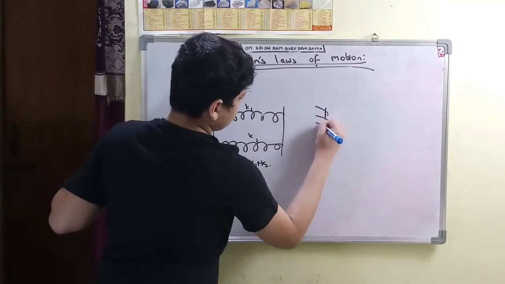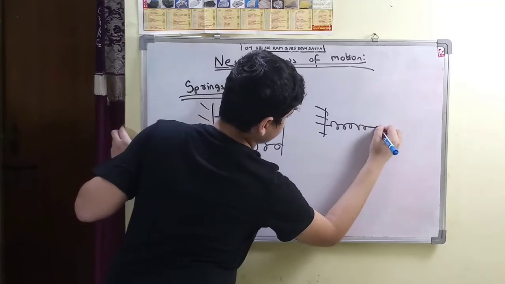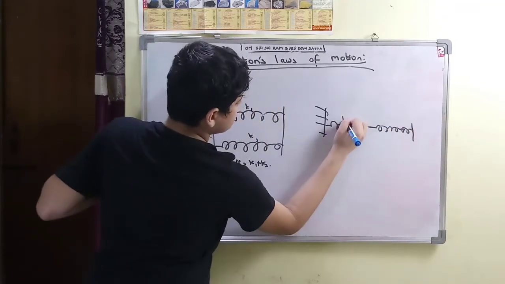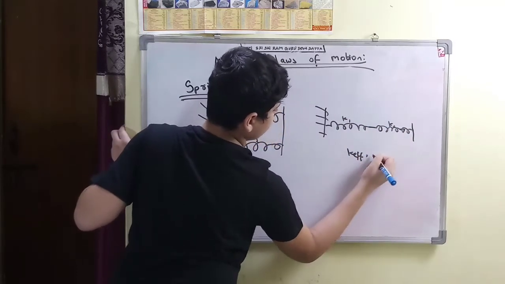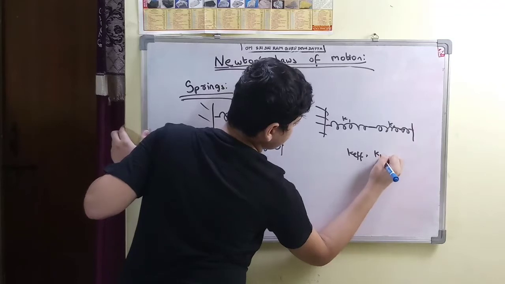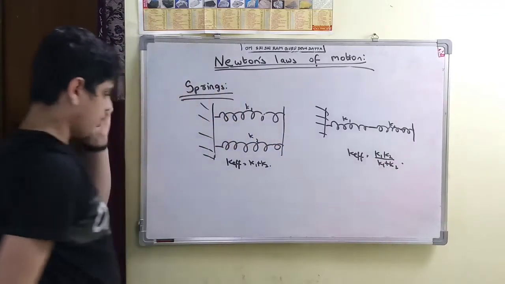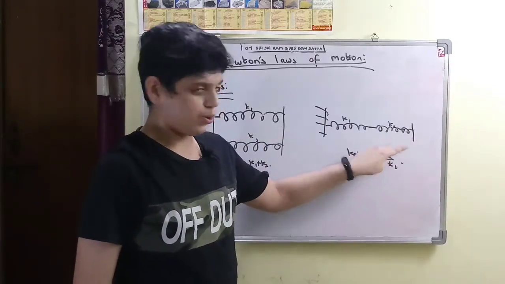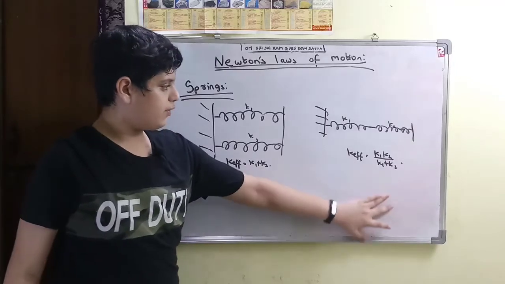Now let us suppose the same case. So this is the first spring, this is the second spring, then K effective is equal to K1 K2 upon K1 plus K2. So here 1 by K effective is equal to 1 by K1 plus 1 by K2. When you take the LCM and simplify, it will come as K effective is equal to K1 K2 upon K1 plus K2.